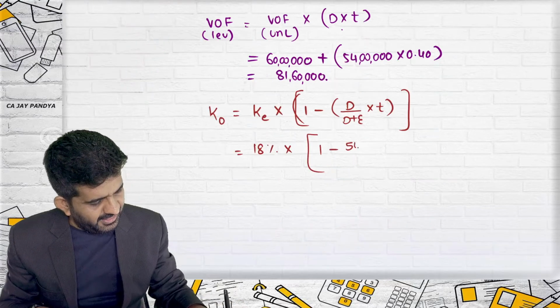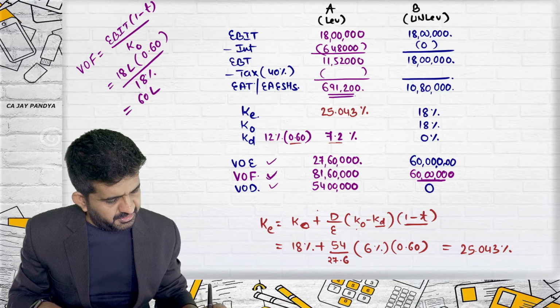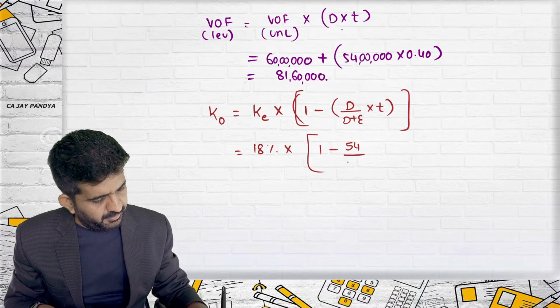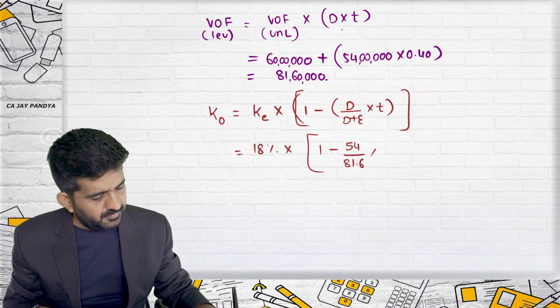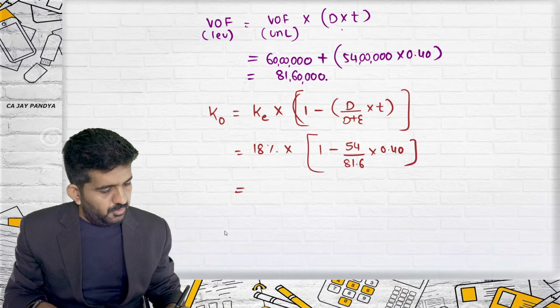I am writing in lakhs. 54 lakhs, and debt plus equity is, no, it is 81.6, multiplied by 0.4.